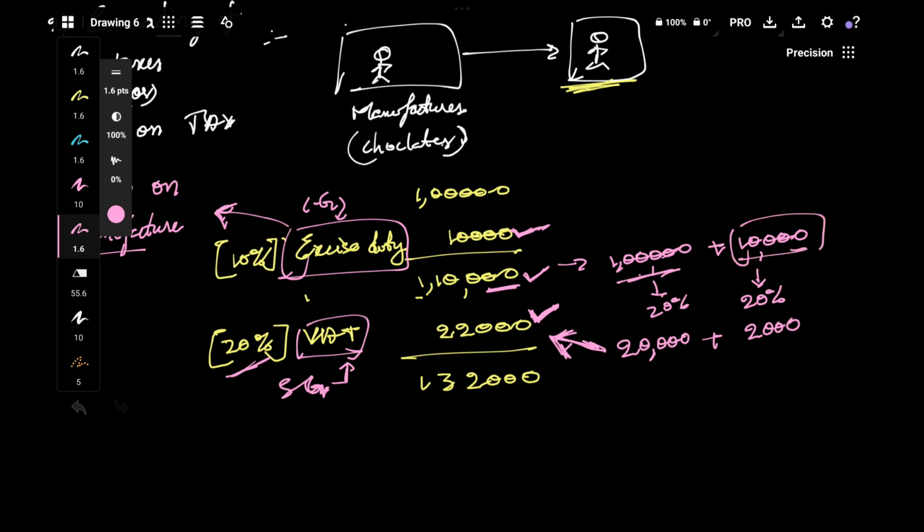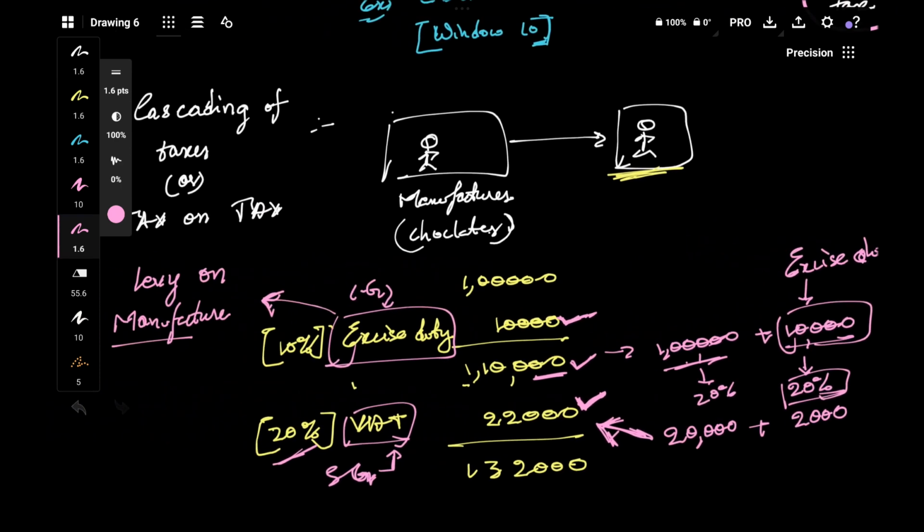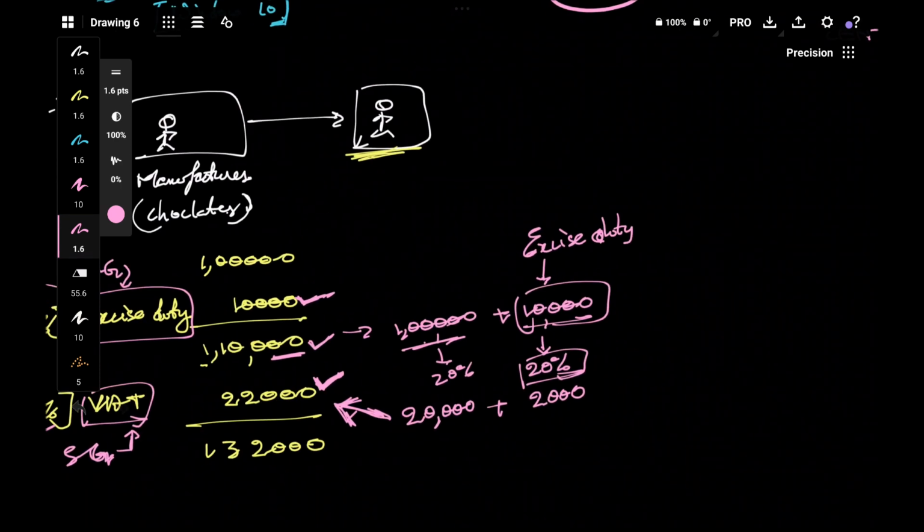So yeah, this is why it is tax on tax. Here this is already a tax. This is an excise tax, excise duty. That's nothing but tax. Duty is nothing but tax. It's a small component of tax actually. So on this excise duty again VAT is charged. So yeah, that was one of the problems. That is tax on tax.